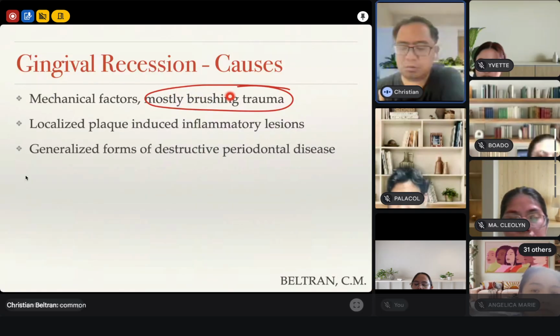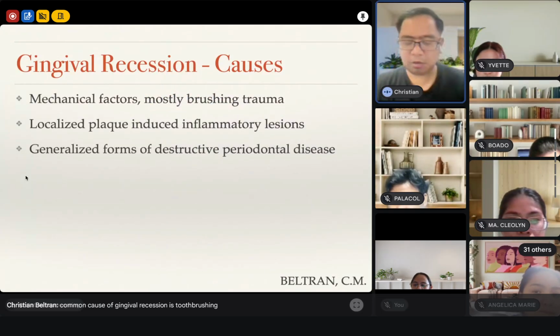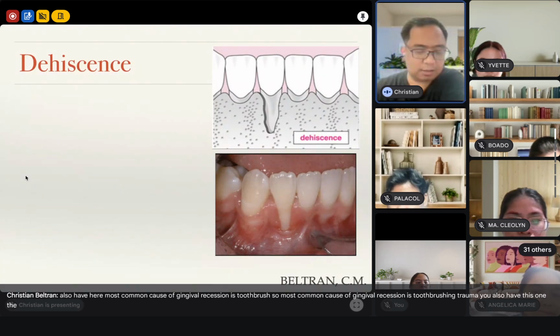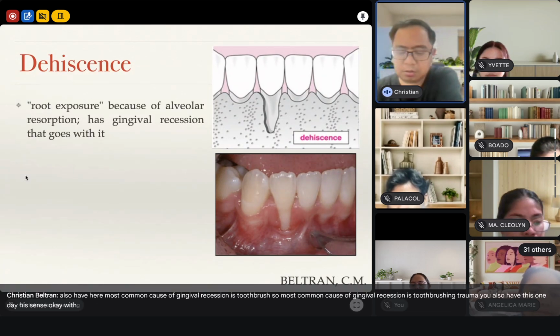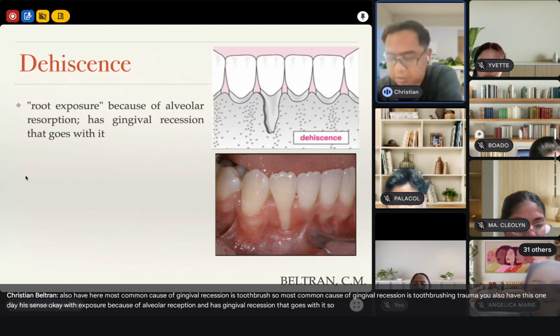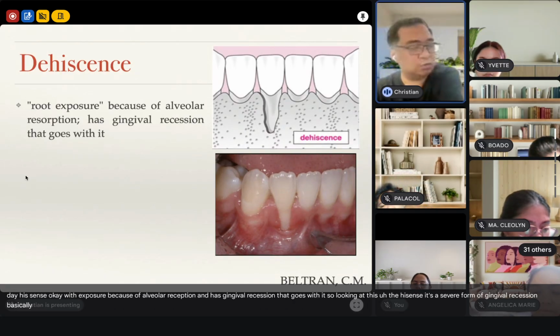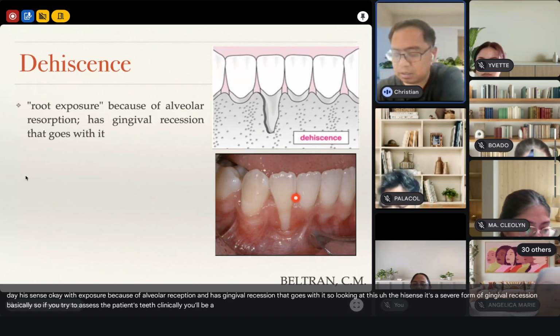So most common cause of gingival recession is toothbrushing trauma. We also have this one, dehiscence. Okay? Root exposure because of alveolar resorption and has gingival recession that goes with it. So looking at this dehiscence, it's a severe form of gingival recession basically. So if you try to assess the patient's teeth, clinically you'll be able to see gingival recession or root exposure